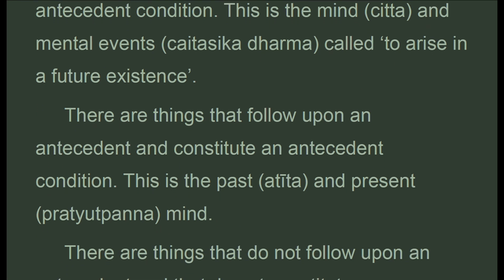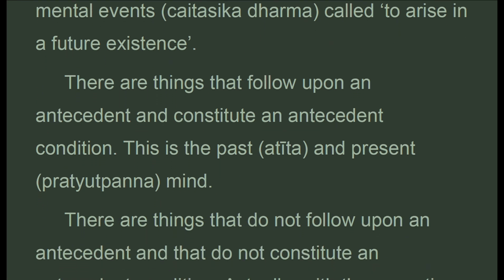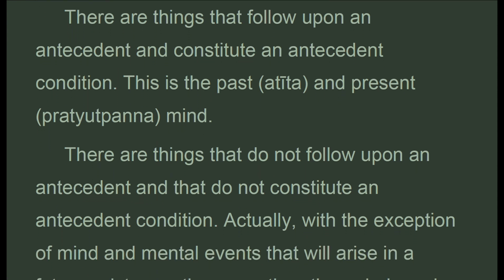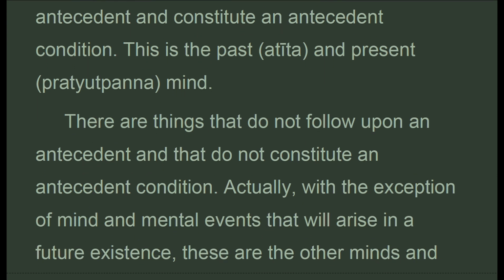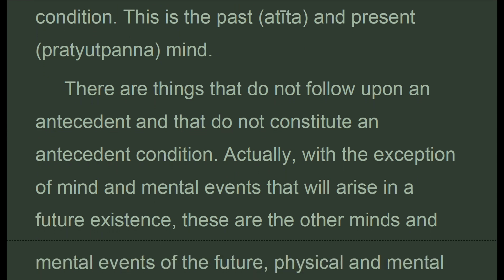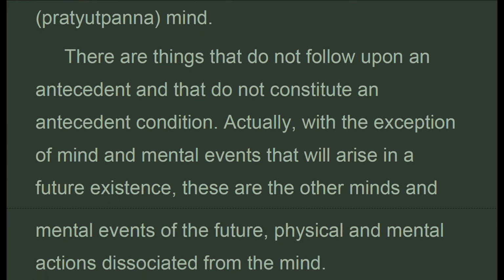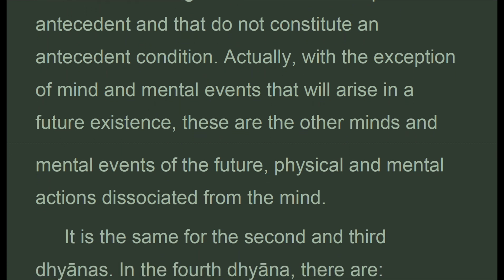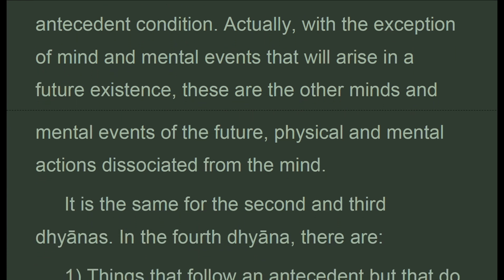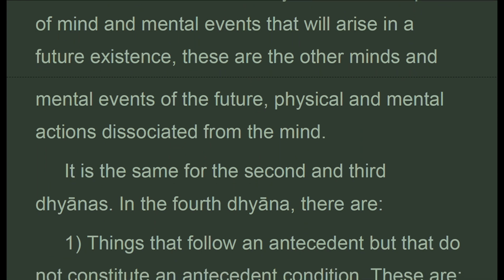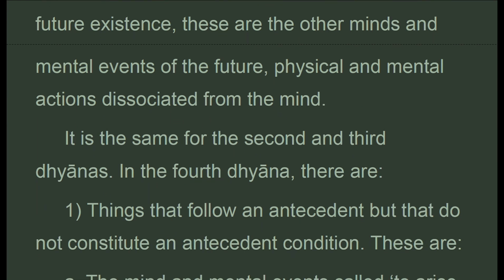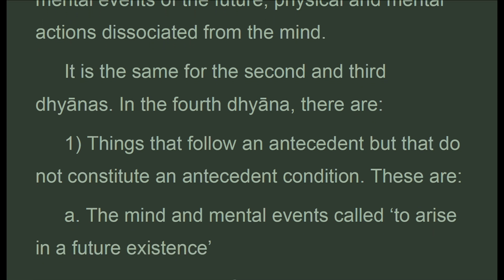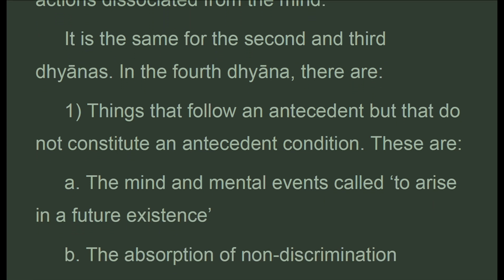There are things that follow upon an antecedent and constitute an antecedent condition. This is the past and present mind. There are things that do not follow upon an antecedent and that do not constitute an antecedent condition. Actually, with the exception of mind and mental events that will arise in a future existence, these are the other minds and mental events of the future, physical and mental actions dissociated from the mind. It is the same for the second and third dhyanas.